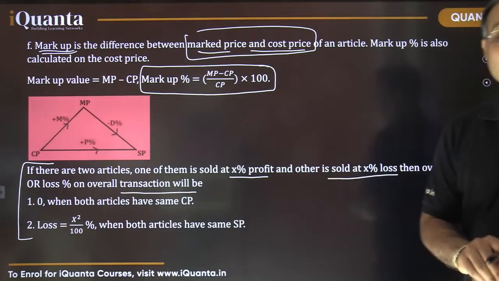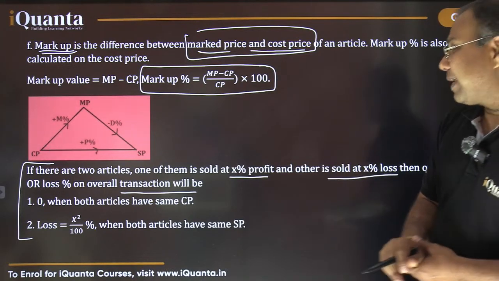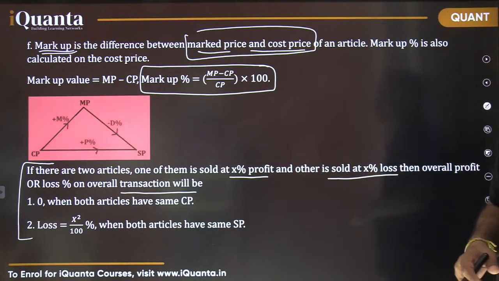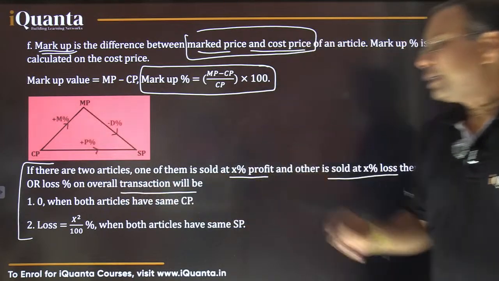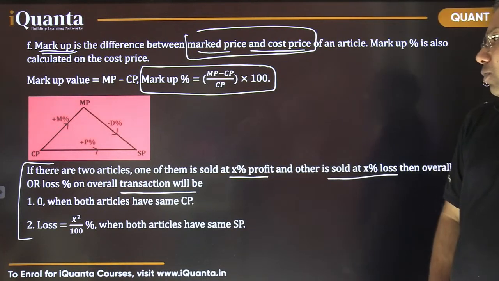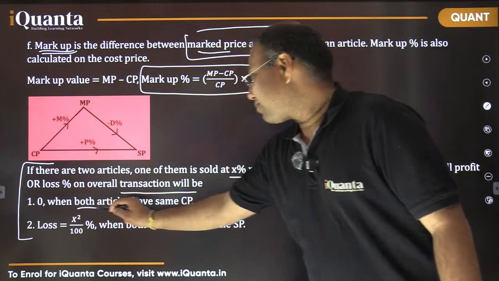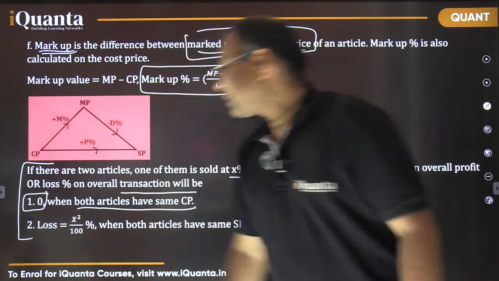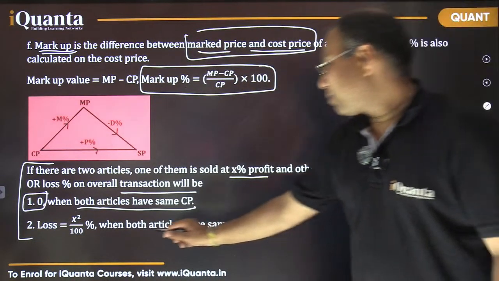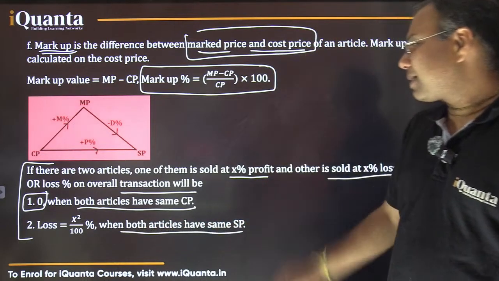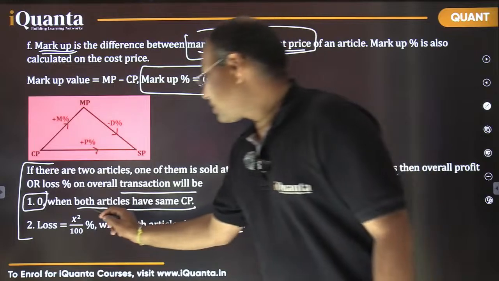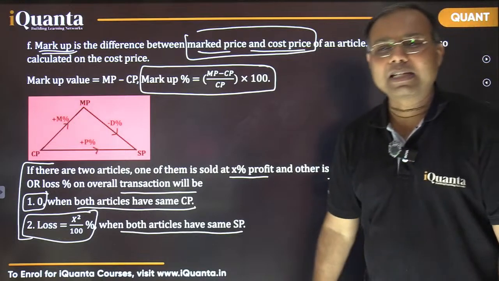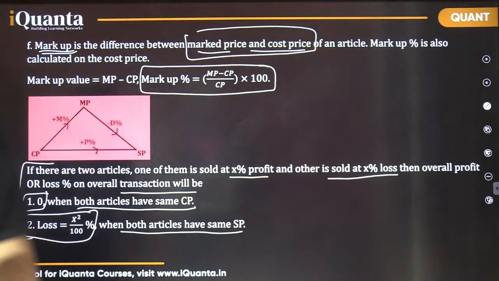That is a question कि if there are two articles, और एक को X% profit पे और एक को X% loss पे अगर सेल करें, so what would be the overall profit or loss percent, right? So now there are two possible cases. One is when both the articles have the same cost price. In that case, the answer is 0, right? That is the first case. And the second case, when both articles have the same selling price, again that is possible. In this scenario, there is always a loss of X square by 100 percent. There is no need to solve directly. We can put the answer here. Is it fine?